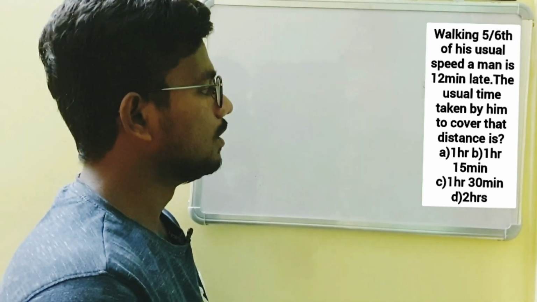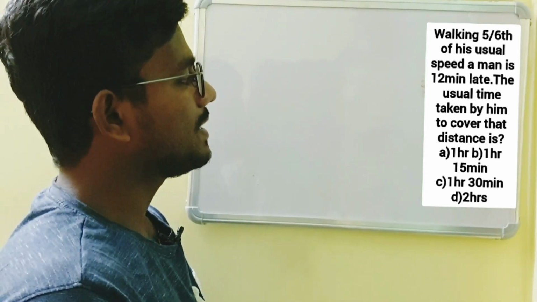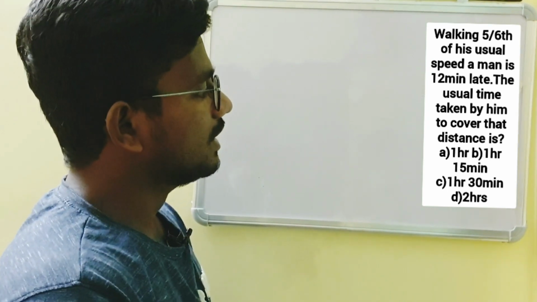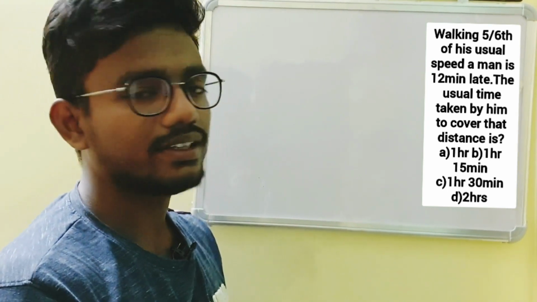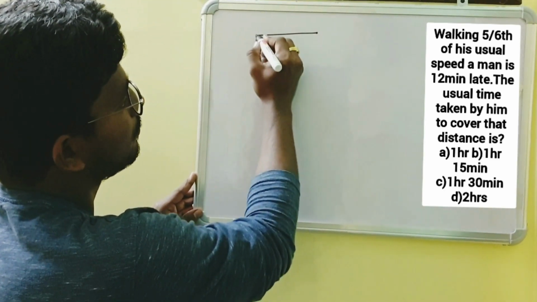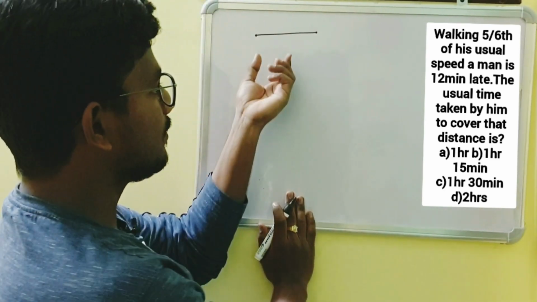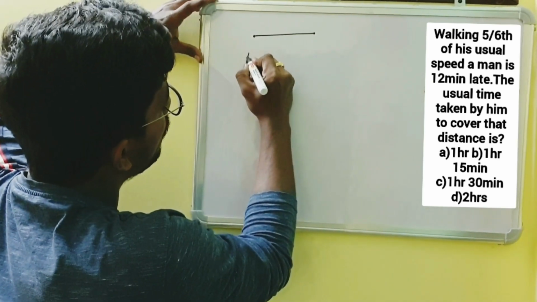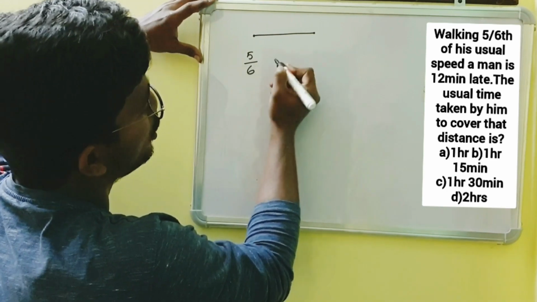Look at the fourth example. Walking 5/6 of his usual speed, a man is 12 minutes late. Find the usual time taken by him to cover the distance. See, a man is traveling a certain distance. He is traveling with a speed of 5/6 of his usual speed.